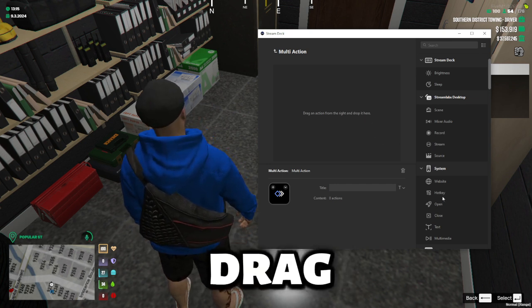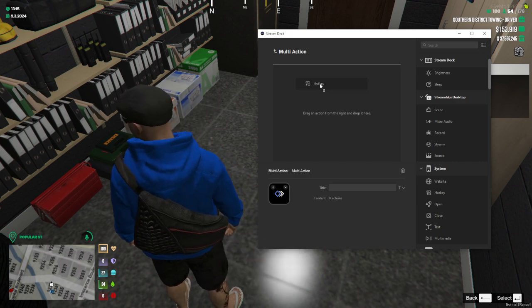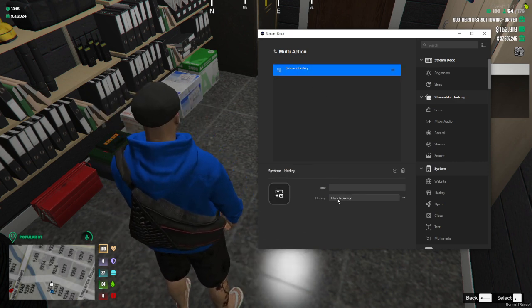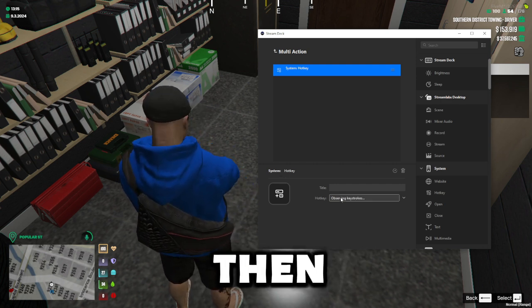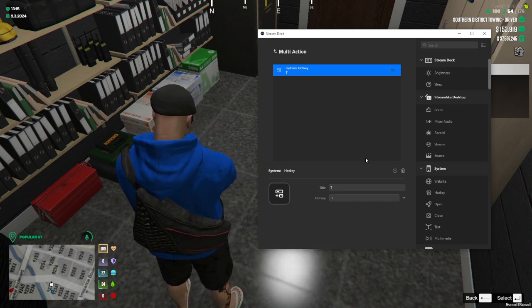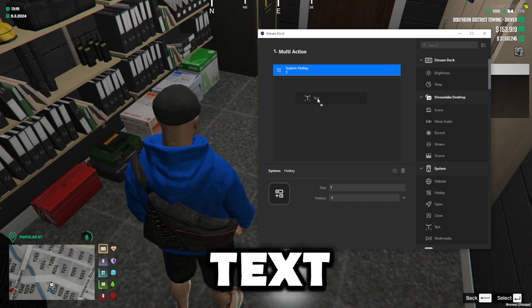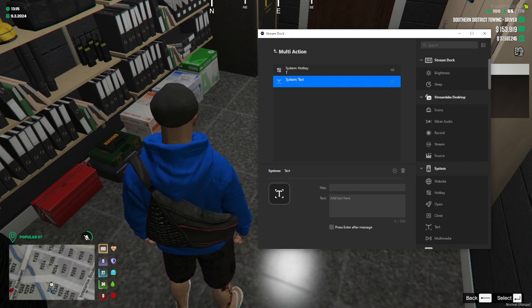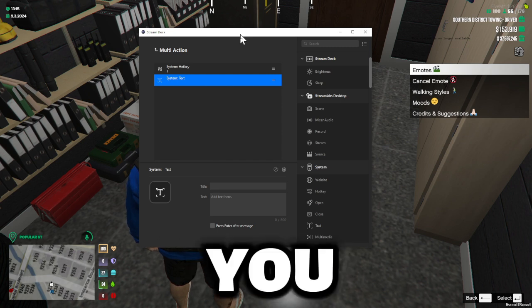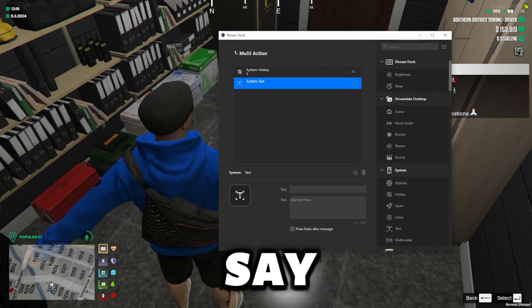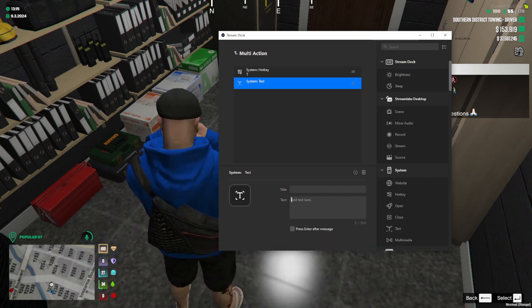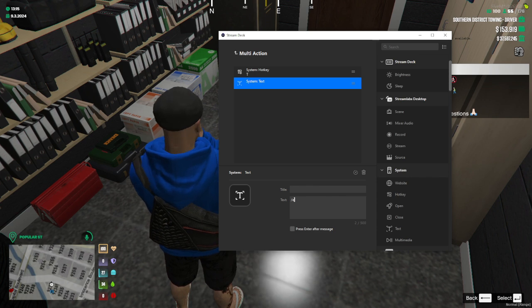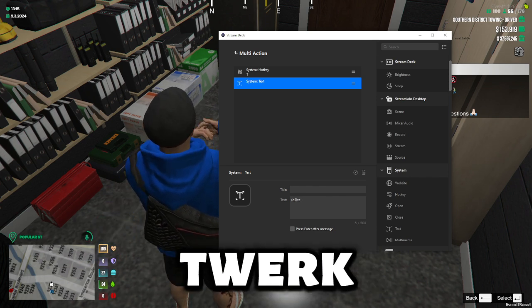Once you've done that, drag hotkey, then you want to click assign and then push T for the chat. Next you want text, and then you want to find the emote that you want to do. Let's just say we want to do twerk, so that would be \E twerk.